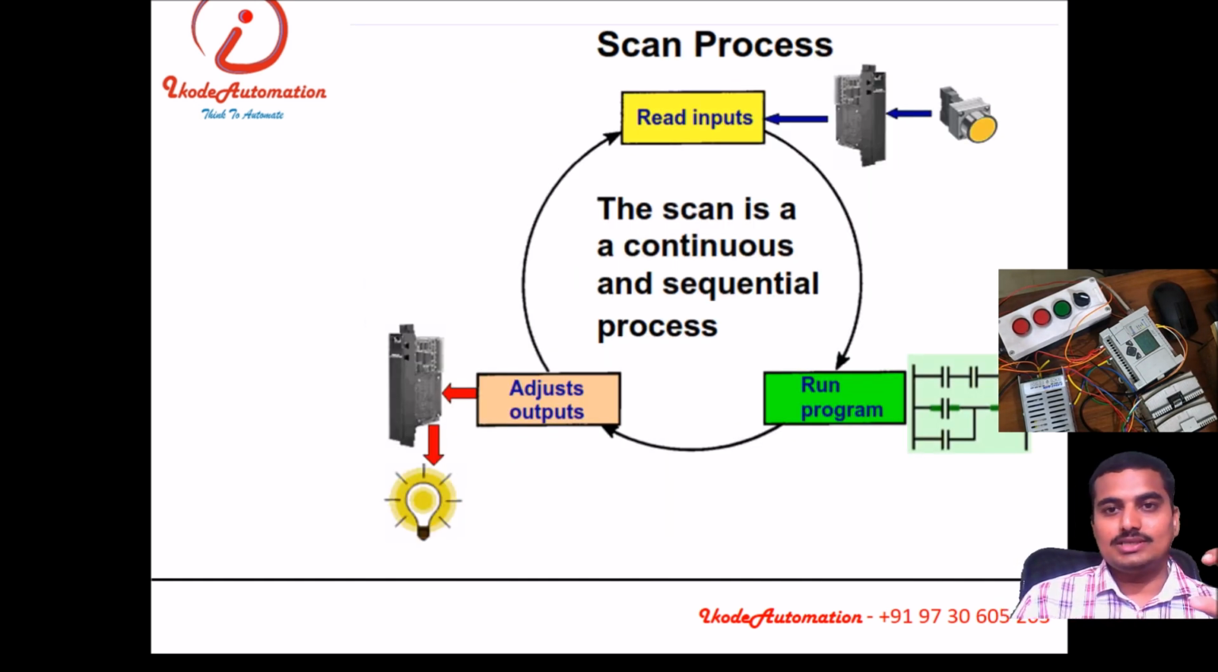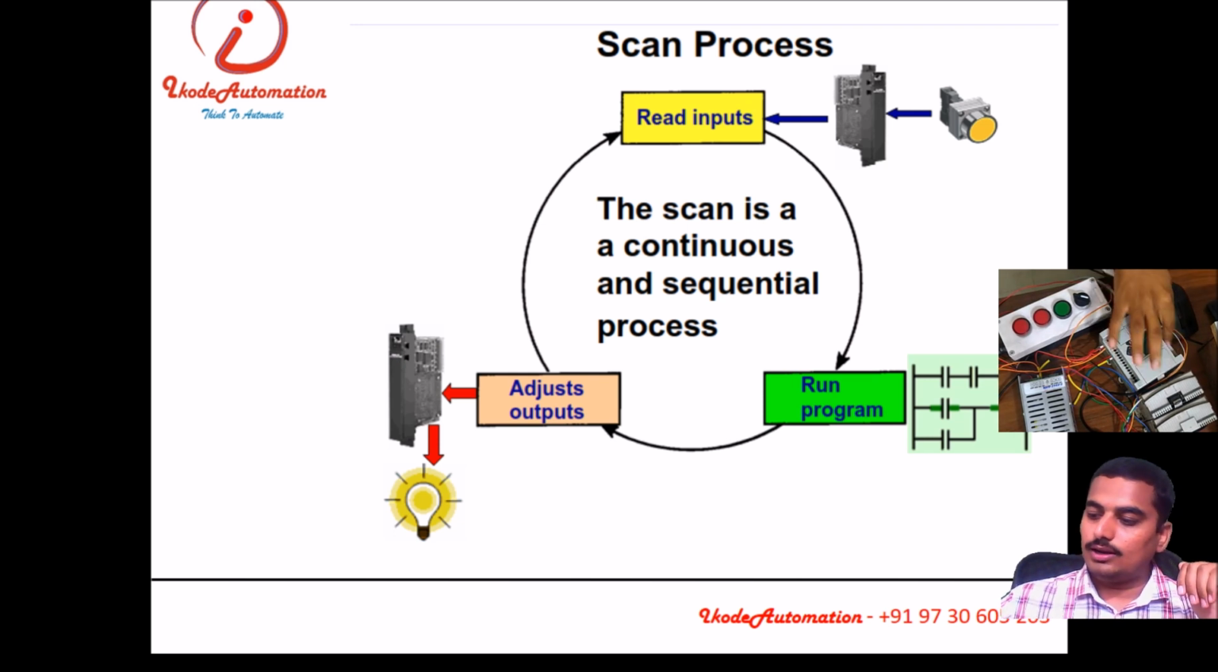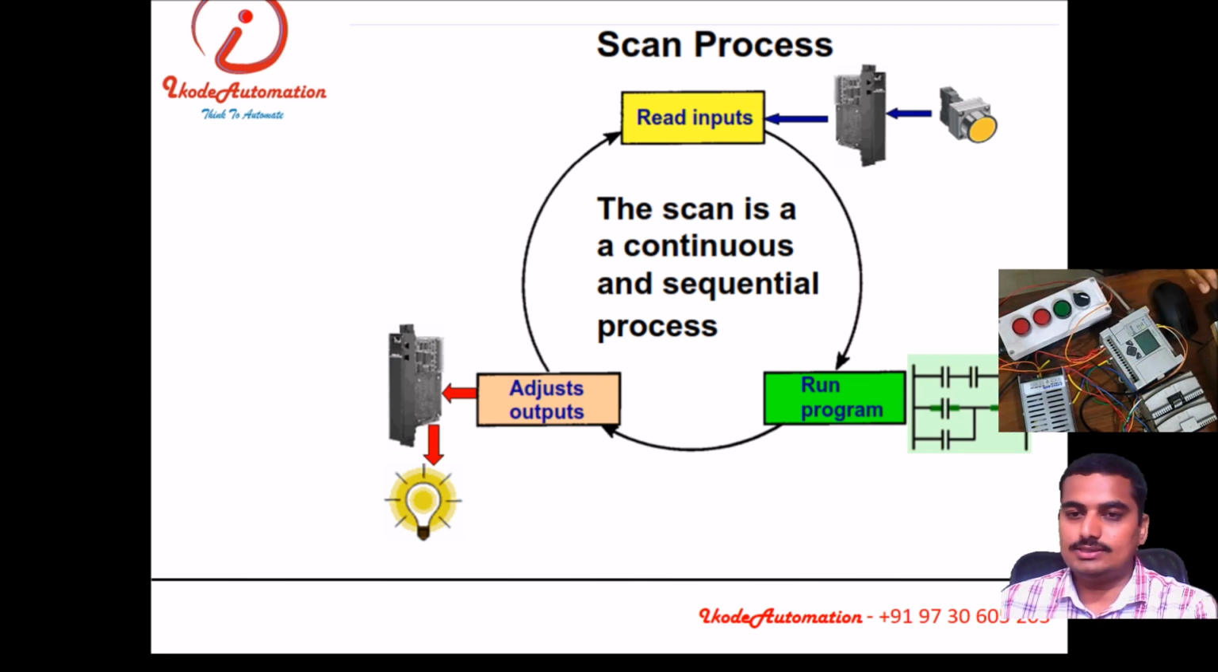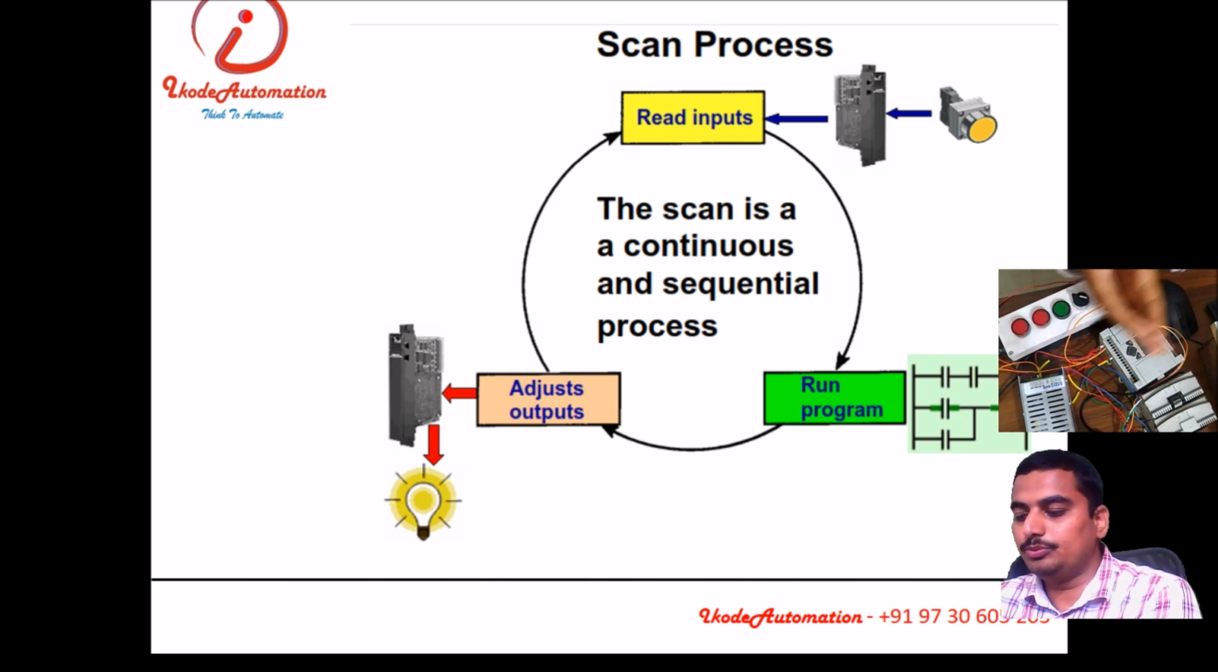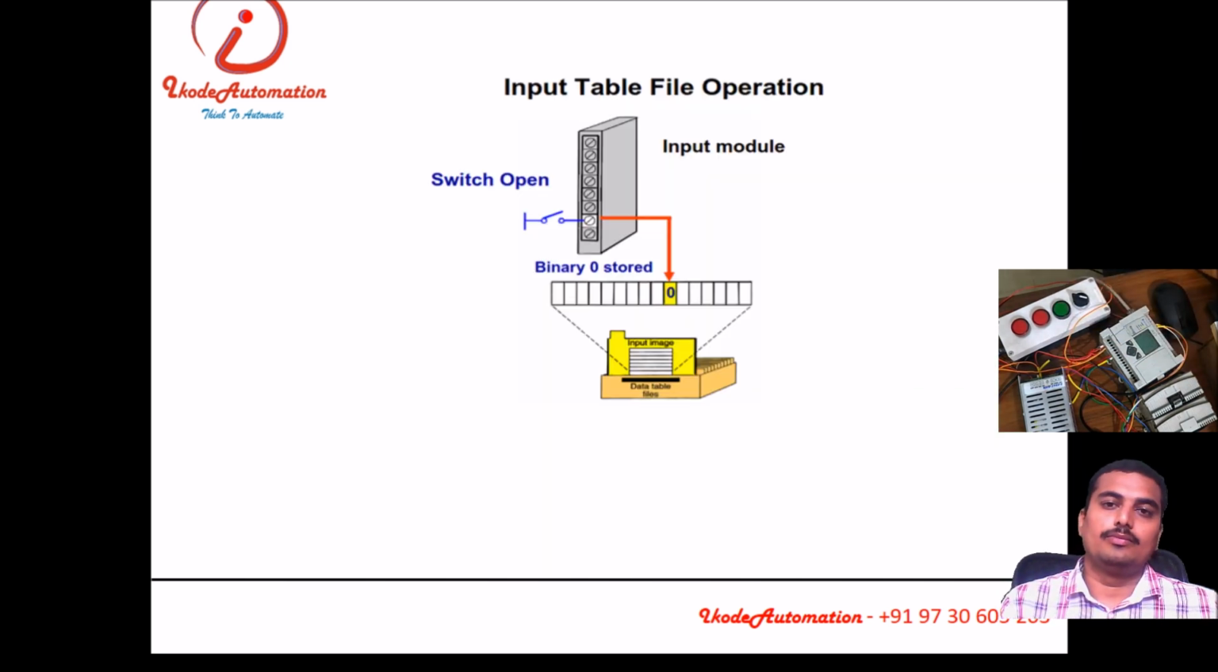So how does PLC work? PLC works in 3 stages. It reads input, runs the program, and adjusts the output according to the input status and the logic inside the program. So this is the input card, this is the output card, this is the CPU. It will read the status, compare the status with the logic of the program, and adjust the output according to the input status and logic of the program.